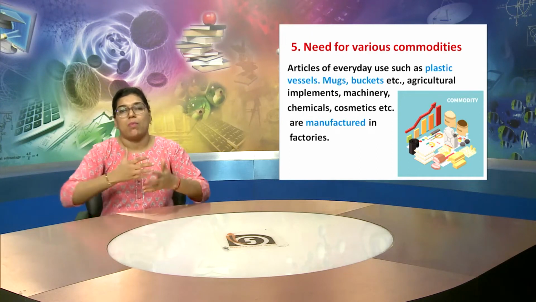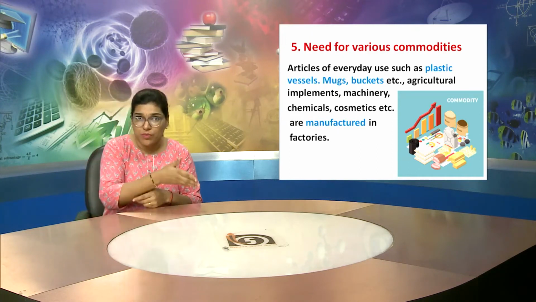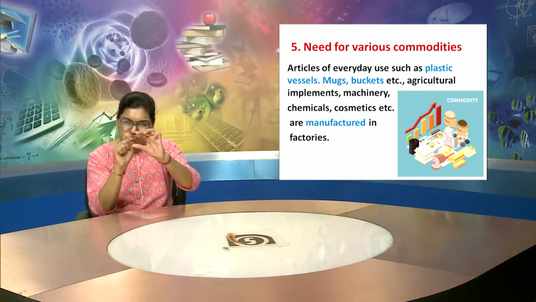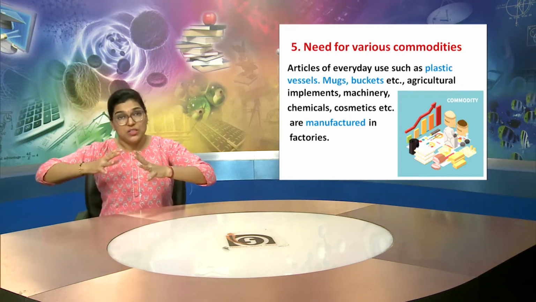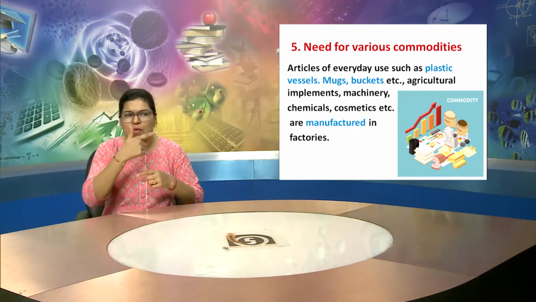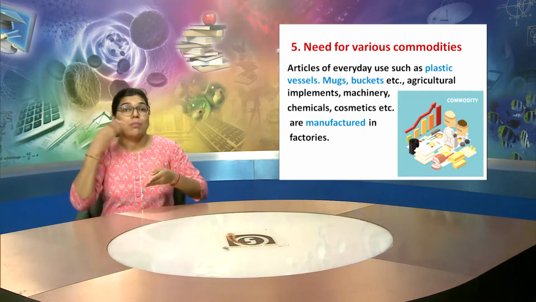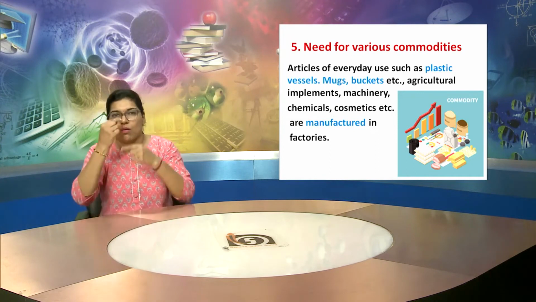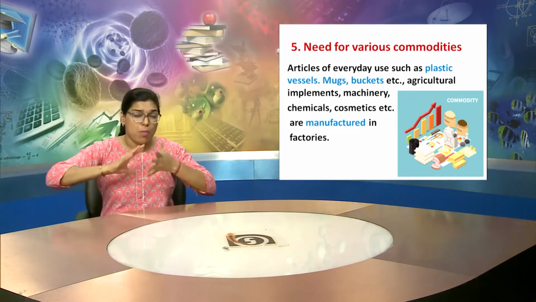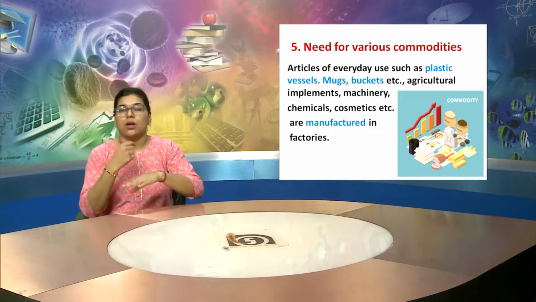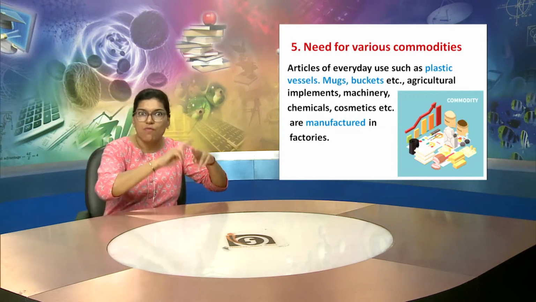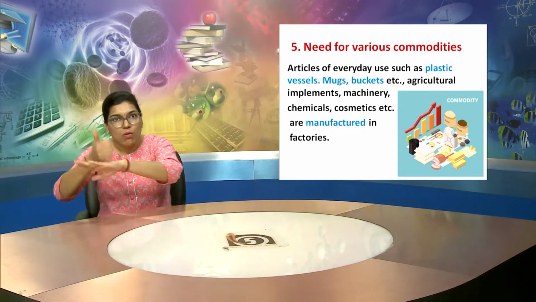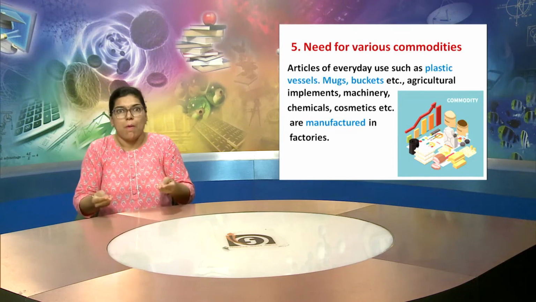All these things are manufactured in factories. So all these things are the basic needs which are needed in our daily life. The cosmetic items and chemicals, there are different kinds, different categories of things which are required for use in daily life.